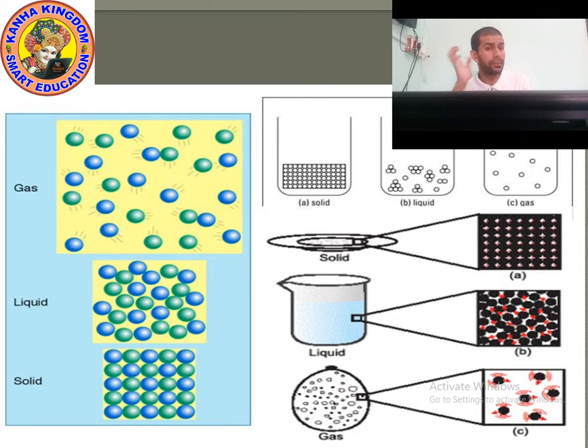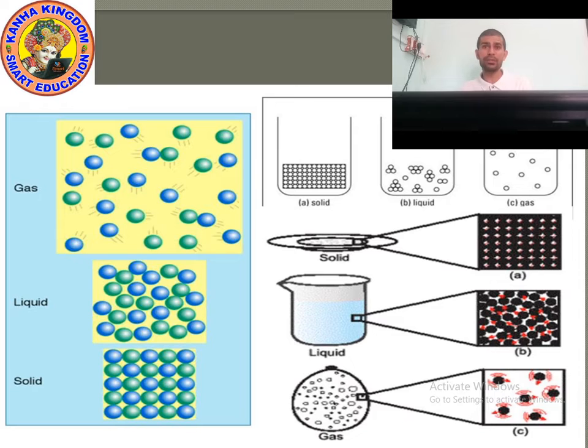Because the particles are very near, the force is more. It means the force of attraction between the particles is adamant. Now I want to ask you one question. I have a stone. If I want to dissolve stone into another solid, suppose chalk, can I dissolve stone into chalk? No. It means the rate of diffusion in solid is very low.